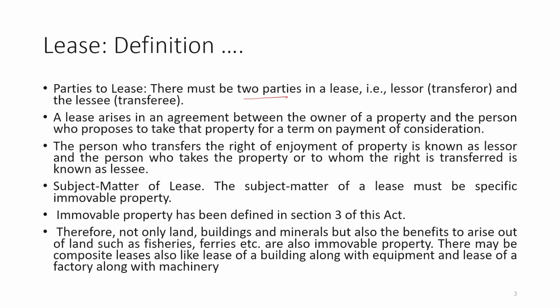In that case, the purpose must be determined for which he is going to take it. So here it has been said that the lease arises in an agreement between the owner of the property, who becomes the lessor because he transfers a partial right of ownership to the lessee. And the purpose for which it is transferred would certainly be mentioned in the lease agreement itself.